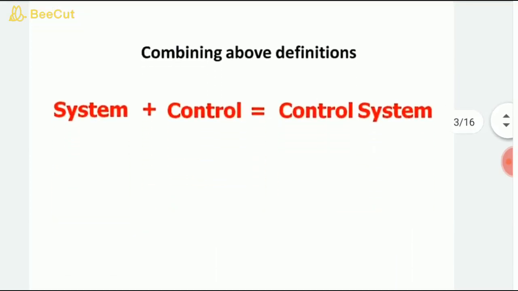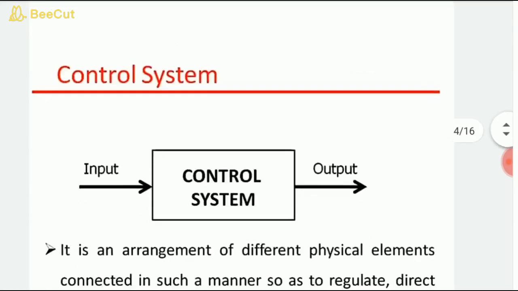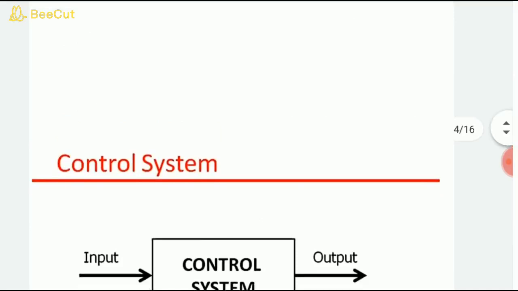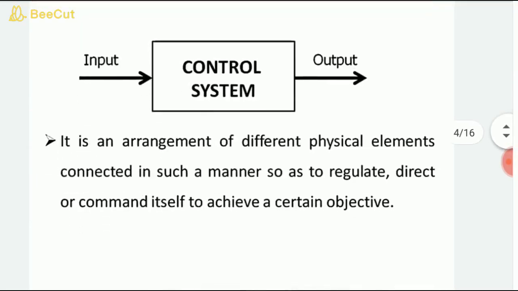So combining the above definitions, we can say that a system plus control will give you a control system. Now if we talk about a control system, students, it is nothing but an arrangement of different physical elements connected in such a manner so as to regulate, direct or command itself to achieve a certain objective.